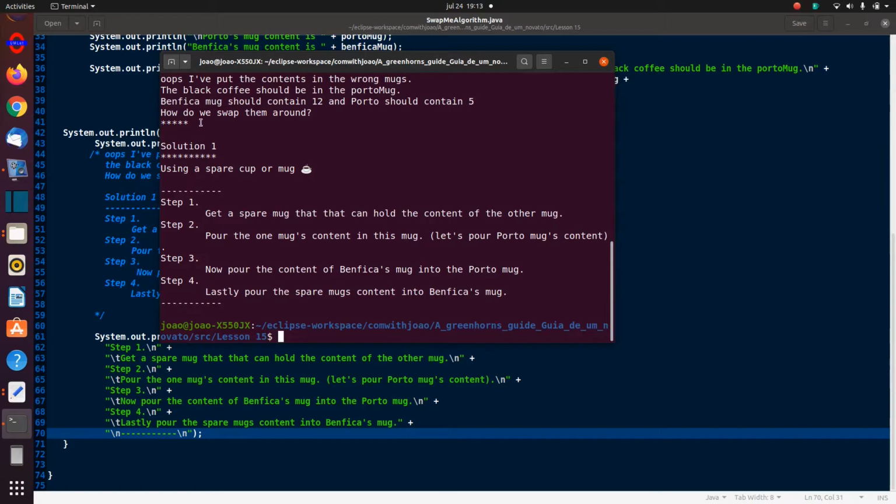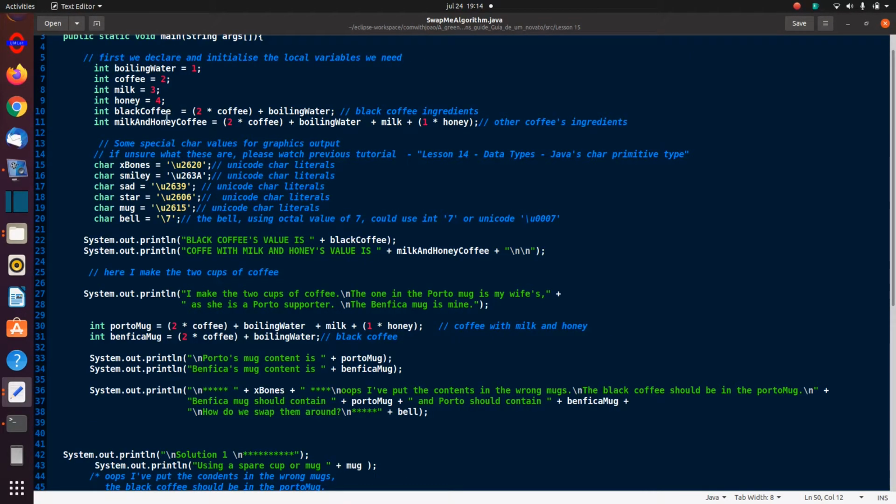So yeah, how do we swap them? We stop there. So solution 1, using the spare cup or mug, and there's my little graphics of a mug. Step 1 is I get a spare mug that can hold the contents of the other mug, which in this case, if you think of it, I'm using int values, the coffee. Where are my mugs?